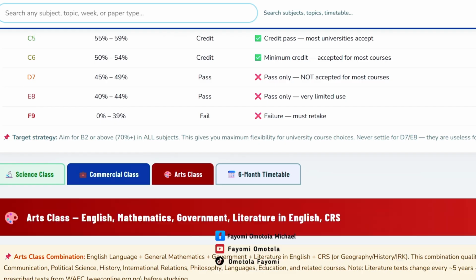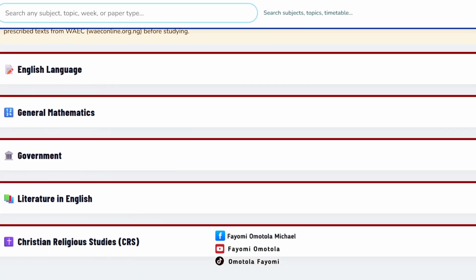So out of the art class, if you click on it, on that art class on that website, you will see English language, general mathematics, government, literature, and CRS. I'm not saying that other subjects like geography, food and nutrition, fine art are not so useful, but these are major ones and it's good that you prioritize them.